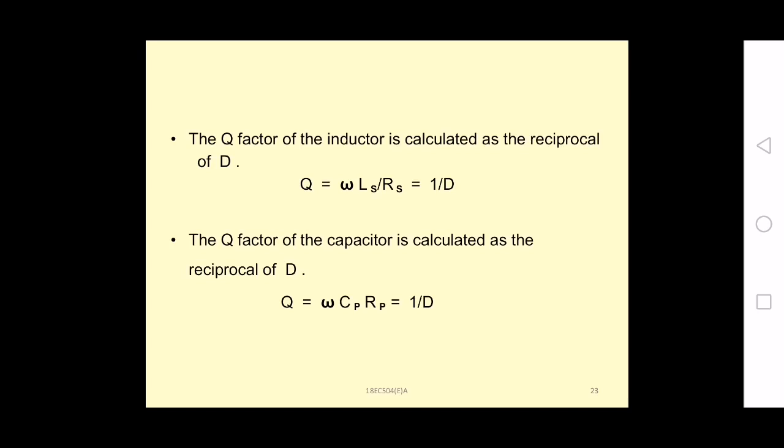The Q factor in the case of an inductor is given as omega Ls by Rs. Similarly, the Q factor of the capacitor is omega Cp into Rp, and it is again equal to 1 by the dissipation factor, the reciprocal of the dissipation factor.